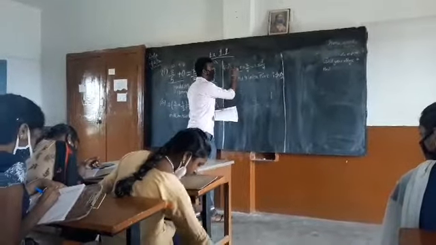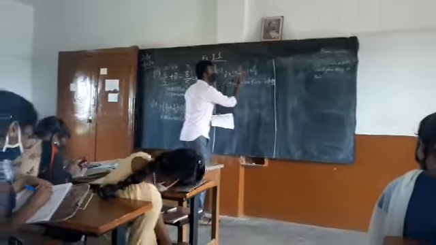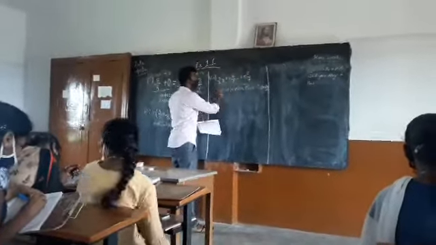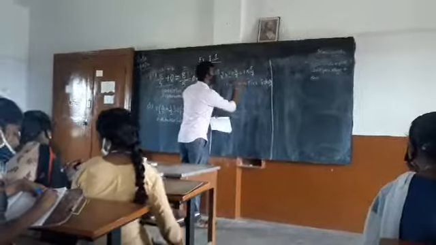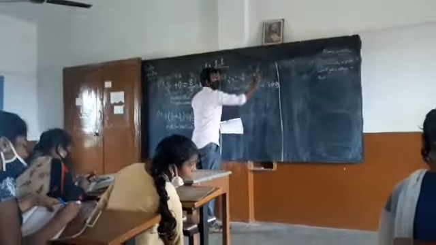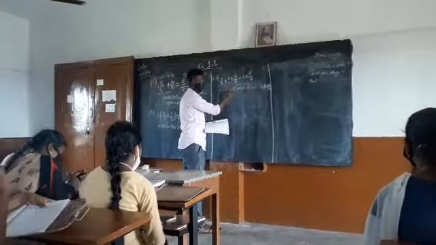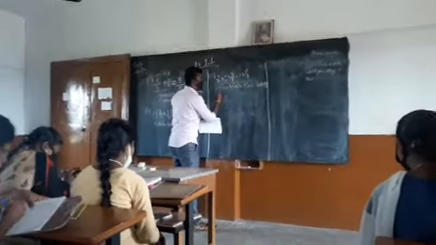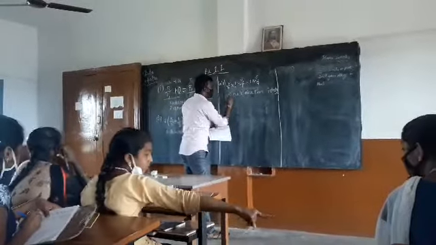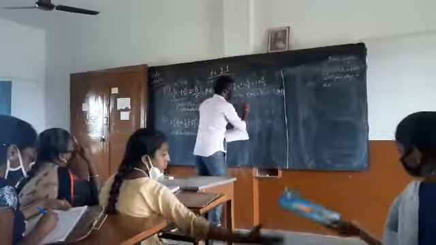I multiplied 3 by 7 with 1 and I got 3 by 7 again. Or take the other expression: I multiplied 1 with 3 by 7, and I also got 3 by 7. So it comes under the multiplicative identity property. The second property, what she has said, is the commutative property. Yes, commutative property.